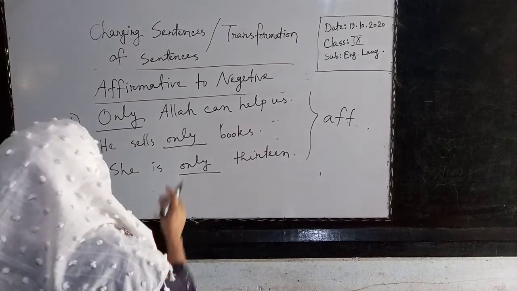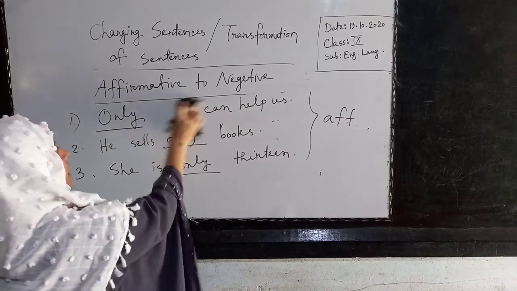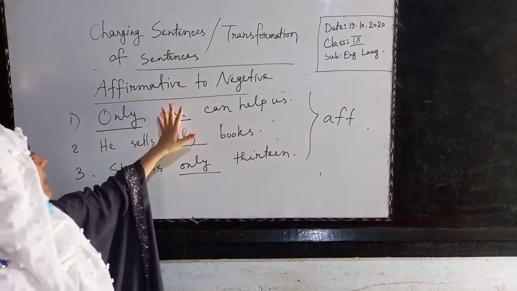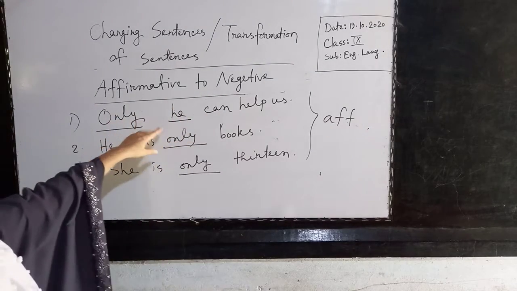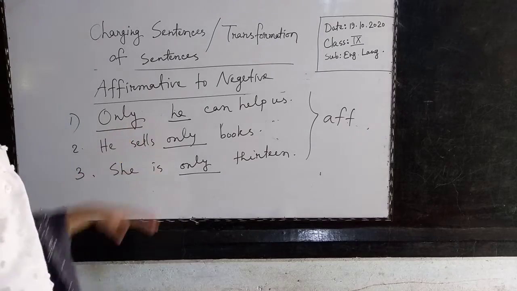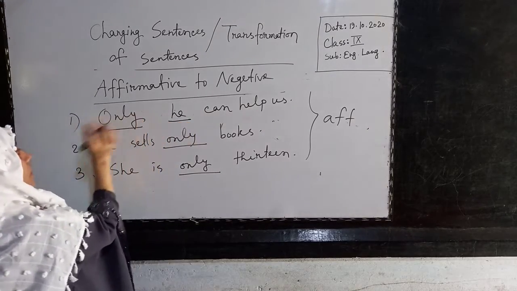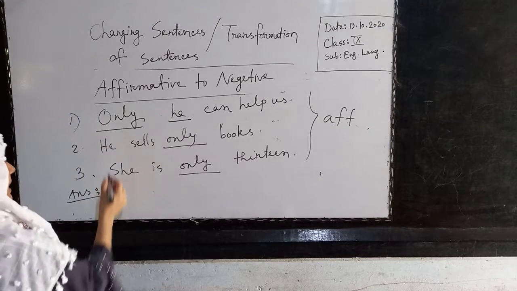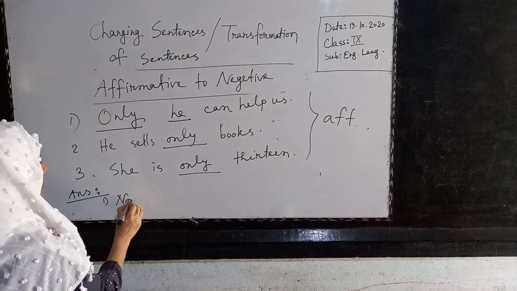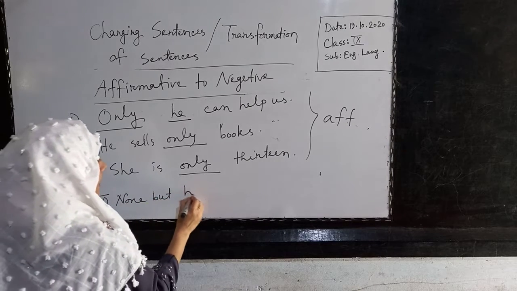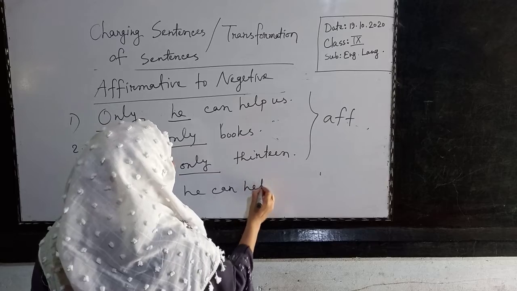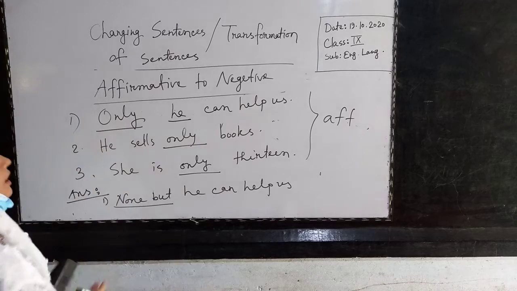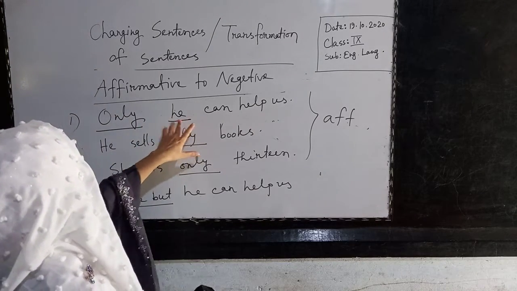Though Allah is not a person, here, if I write He, it is a person. So when you see a person after only, you will write none but. So the answer for number 1 is: none but He can help us.